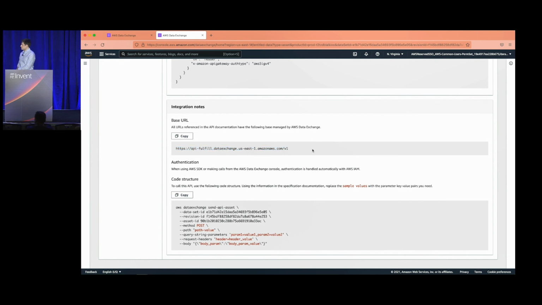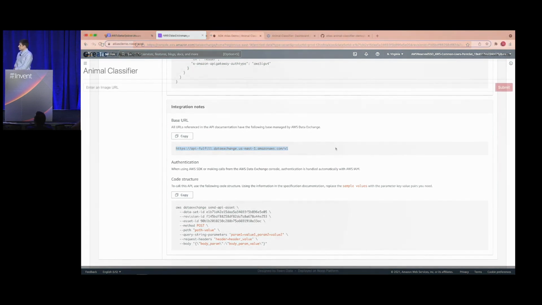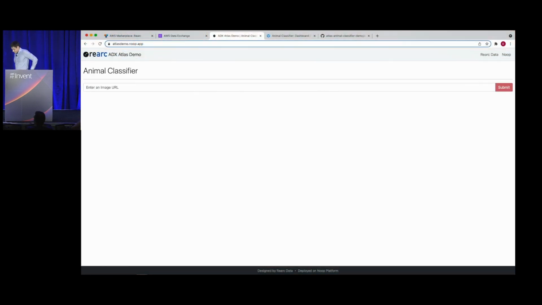Subscribers can call this API through the AWS CLI, through the SDK for their favorite programming language, or just by sending a bare HTTP request to the API endpoint secured with AWS SIG v4. We've put together a little web app to show this API product in action. You give it a link to an image, and it tells you what animals it might classify in that image.